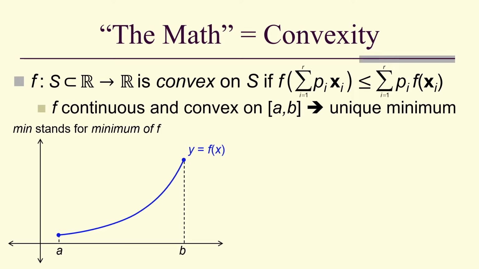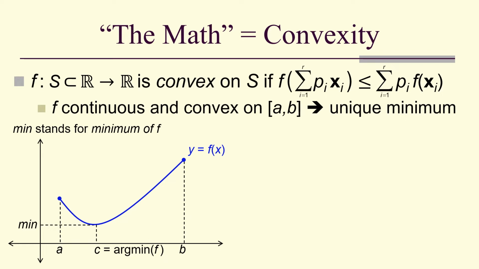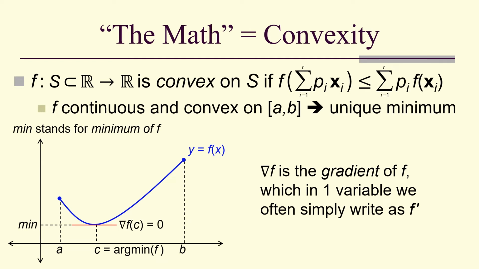So min here stands for minimum. We can see the minimum here is at A, and A is called the argmin of f. So here we also have a minimum, but it's at some C, which is the argmin of f. And notice that the gradient of f at C is equal to 0. And the gradient's what we usually call the derivative.